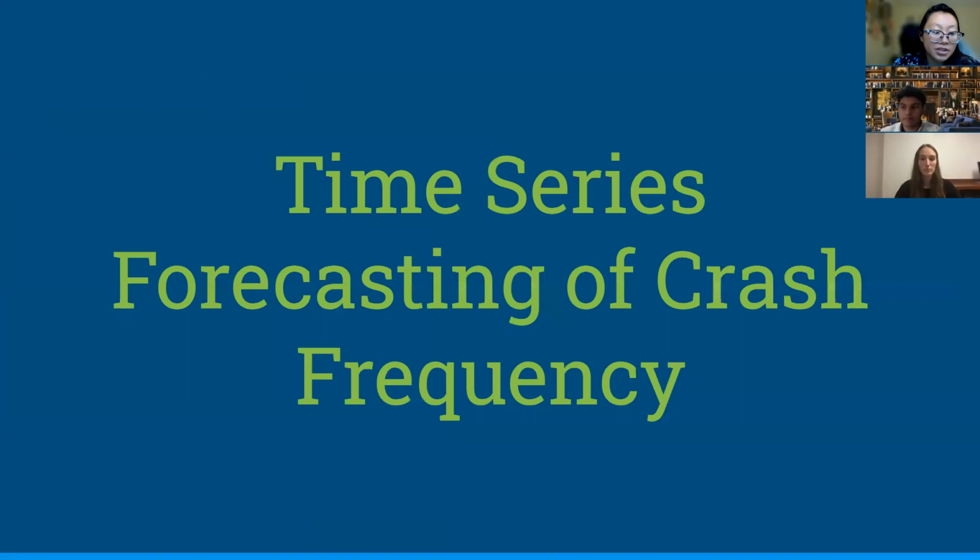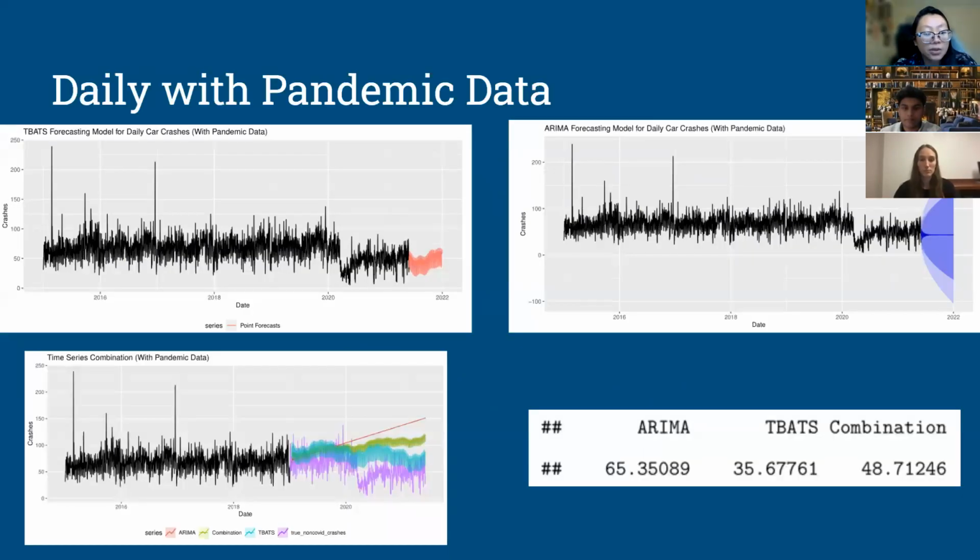This section's purpose is to determine the best model for predicting car crashes in Wake County using daily pandemic, daily non-pandemic, monthly pandemic, and monthly non-pandemic data. Initially, we began forecasting with the original daily pandemic data. Here we use the TBATS model, ARIMA model, and the combination of the two. The model with the smallest root mean square error is said to perform the best. Therefore, the TBATS model performs the best here.